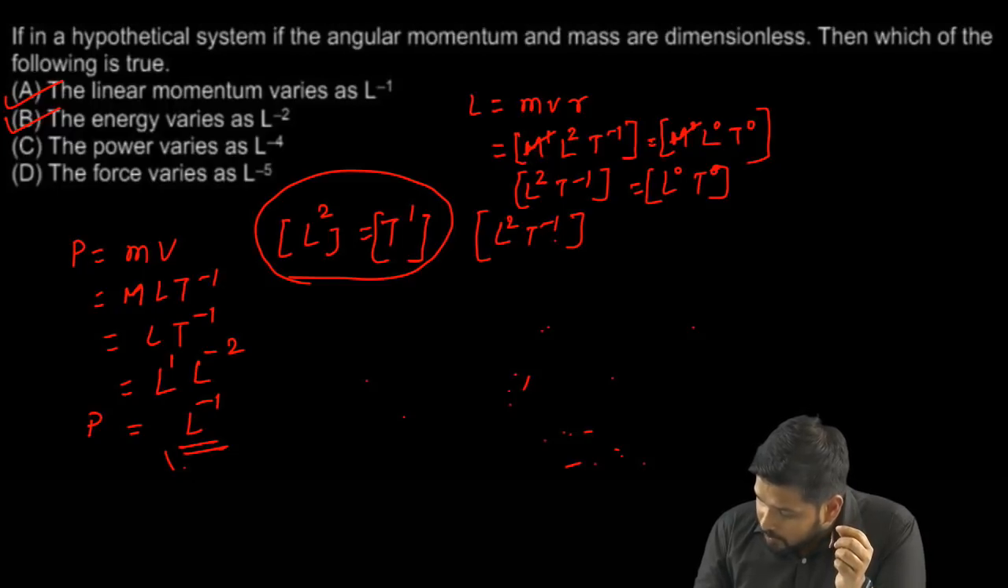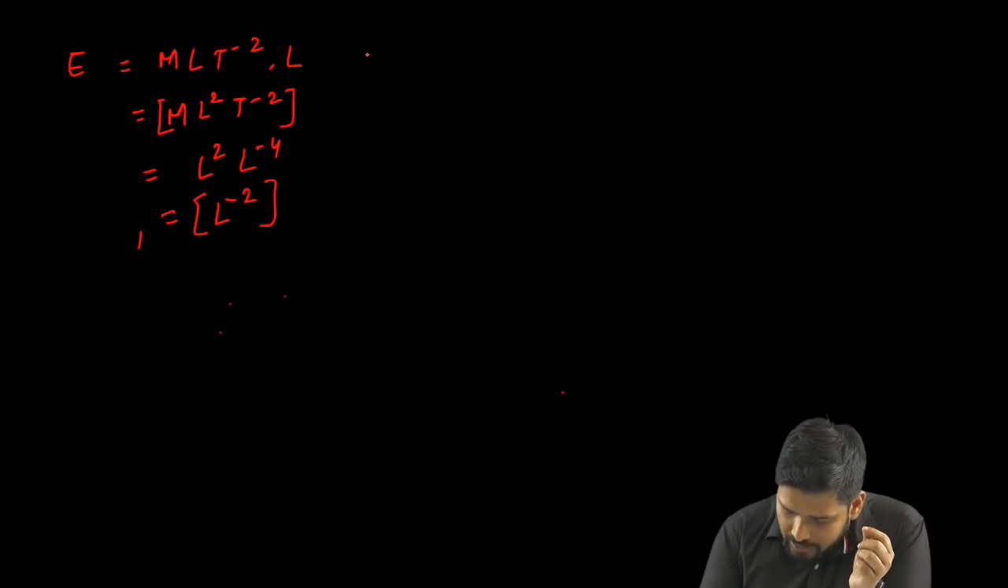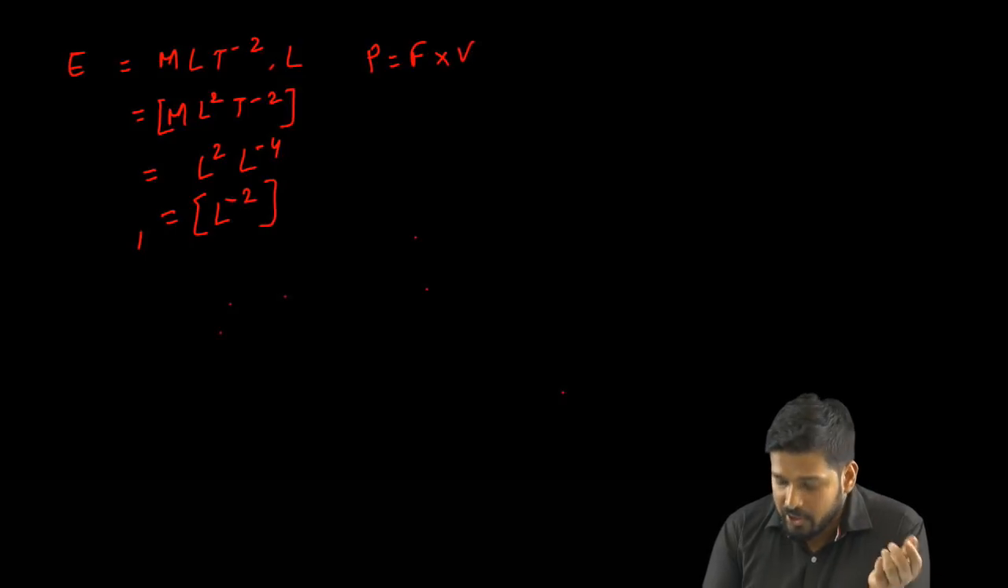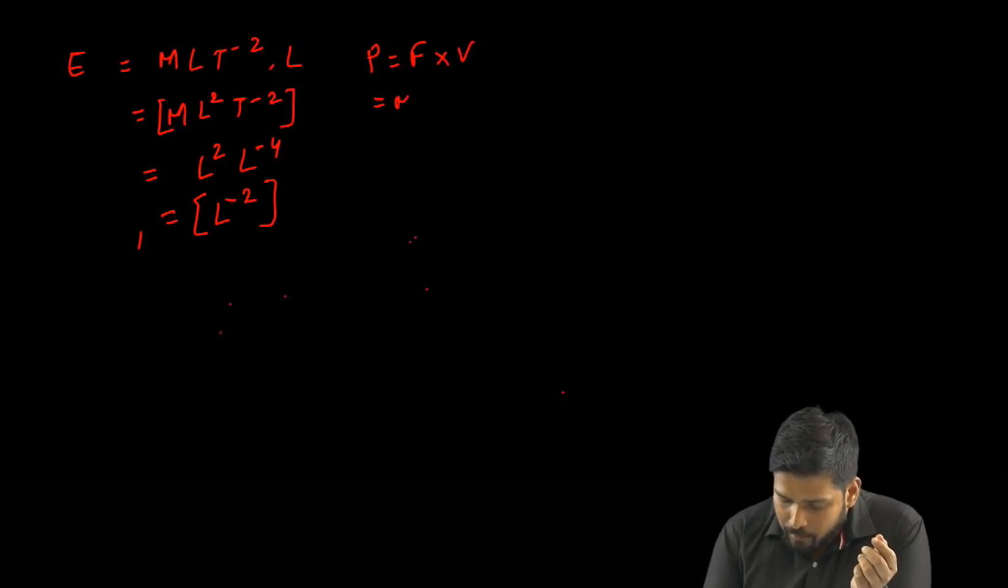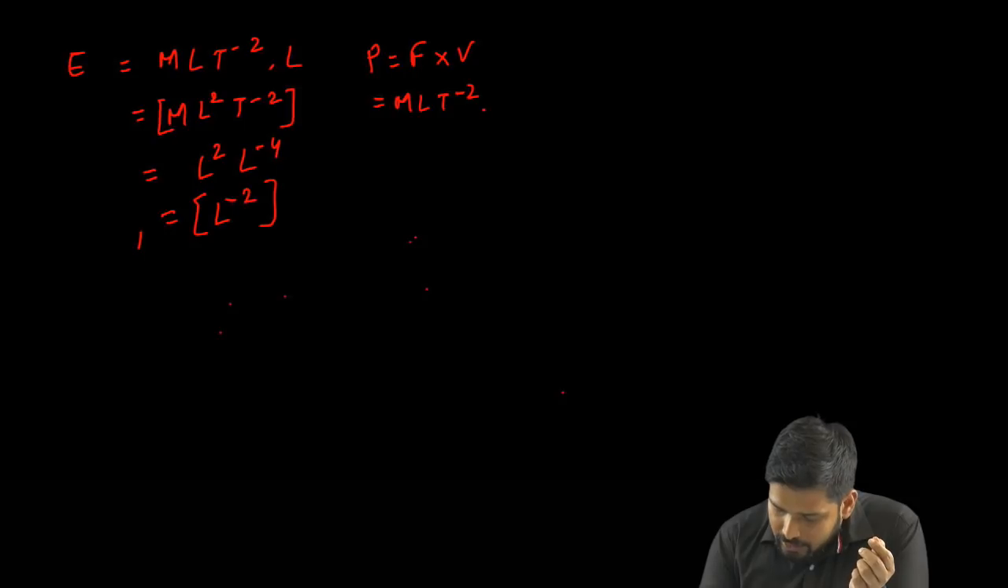Now let's talk about the third thing, that is power. If I have to write power, power is equal to force times velocity. So P is equal to F into V. All I need to do is plug in the dimensions again. So I'll write M L T to the power minus 2, that's the dimension of force, and velocity is L T to the power minus 1.